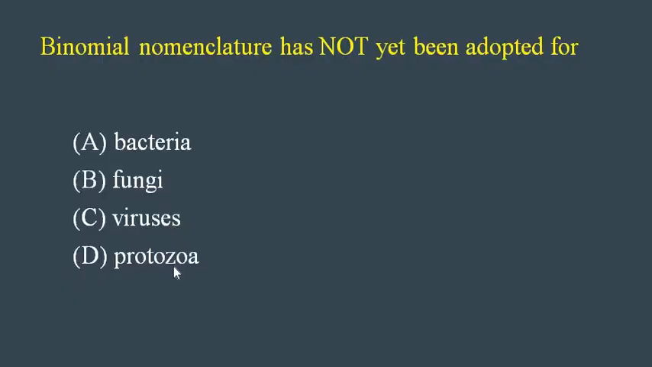Binomial nomenclature has not yet been adopted for. So the answer is virus. How we will reach the answer is by taking an example of each of these microorganisms. For example, in case of bacteria, if we consider E. coli, it has a genus and species name. So binomial nomenclature is something which has two parts, genus as well as species name.